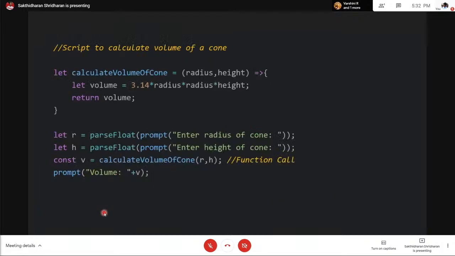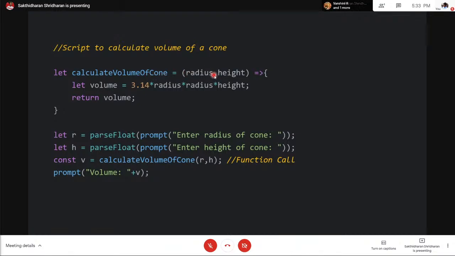Right. So next there's another small piece of code to calculate the volume of a cone. Now here we have this function, let calculateVolumeOfCone. It's kind of a big name, but still, I want the variables to be understandable. And please notice the writing style of the function name here. The first letter is always small, and as you go along, the first letter of each word is capitalized. So we call this camel case.